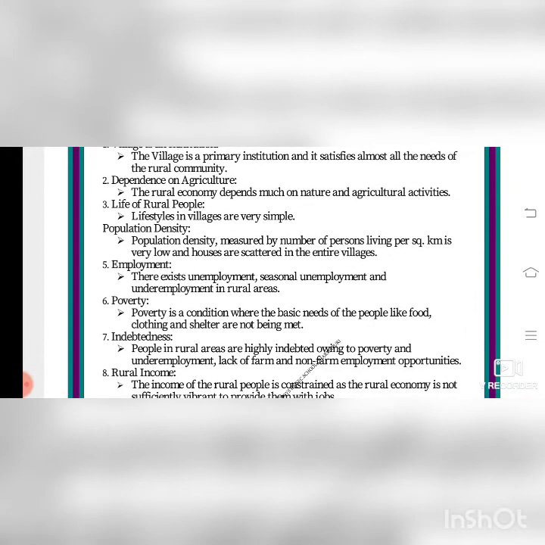Poverty. Poverty is a condition where the basic needs of the people like food, clothing and shelter are not being met. They don't get it because they don't have proper income. So when they are not getting proper income, they don't get proper food, proper clothing and shelter. They live only in huts. They don't wear costly dresses, clothing.